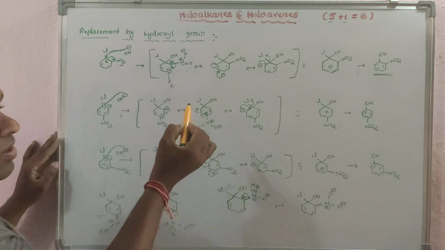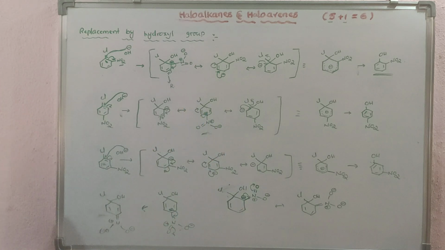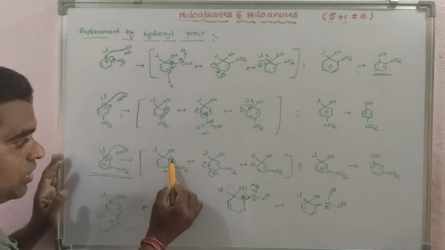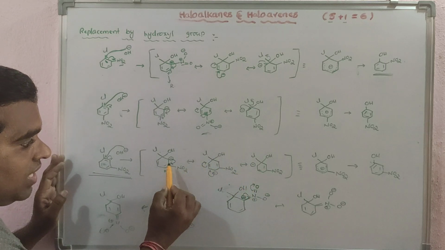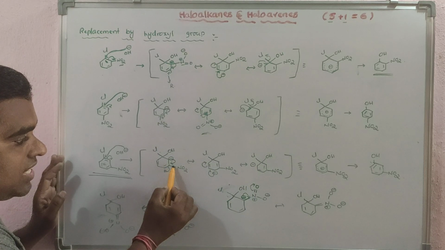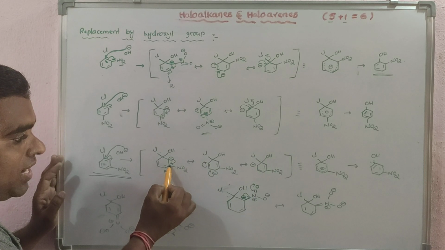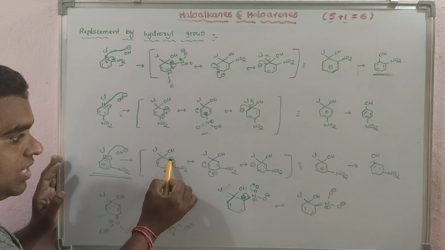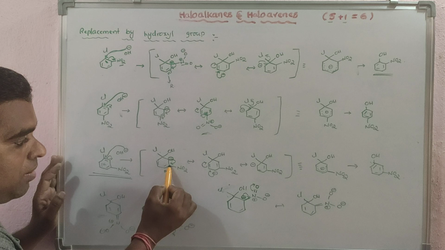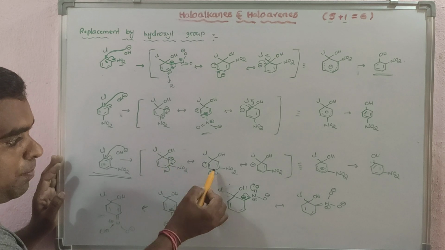But if the NO2 group is present on the meta position, see, if you take this structure, is there any structure where the negative charge is present next to the NO2 group attached carbon? No. See, it is on the ortho position, and the negative charge does not come on the meta position, it comes on the para positions only.